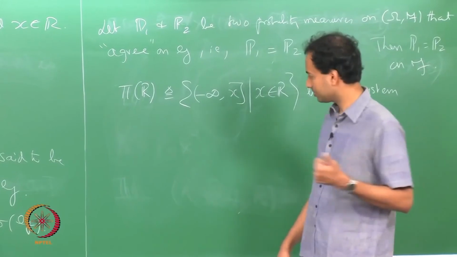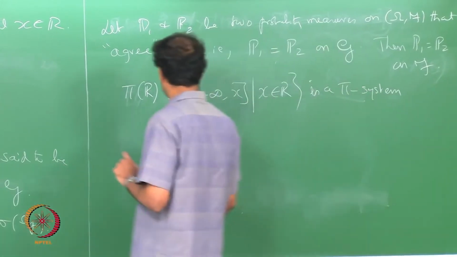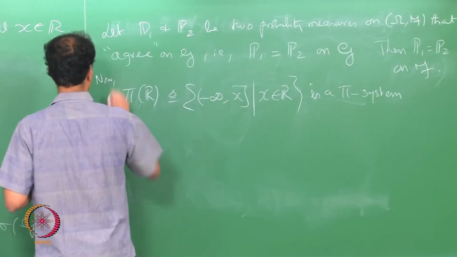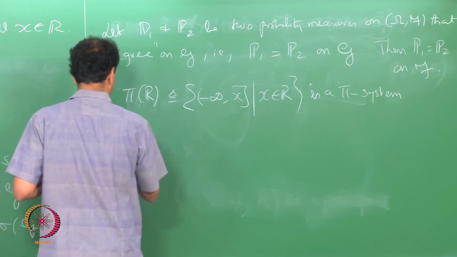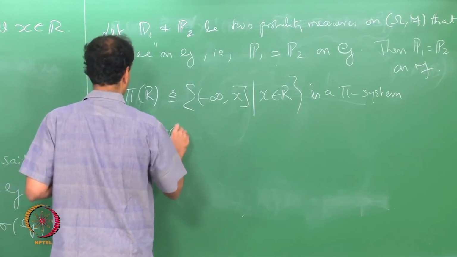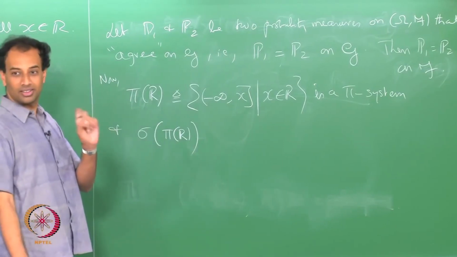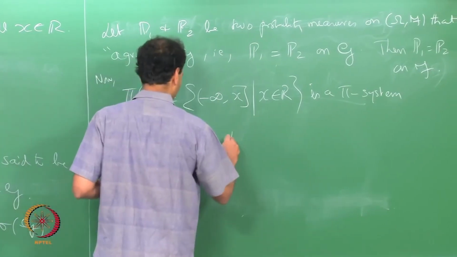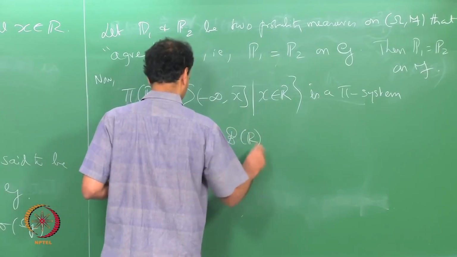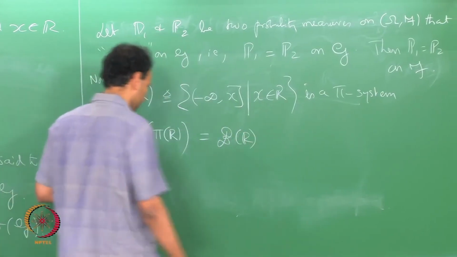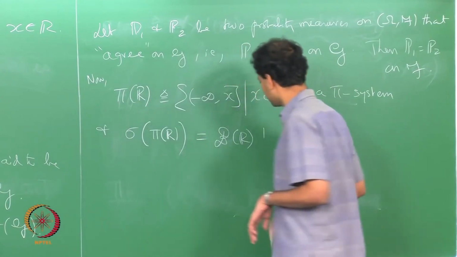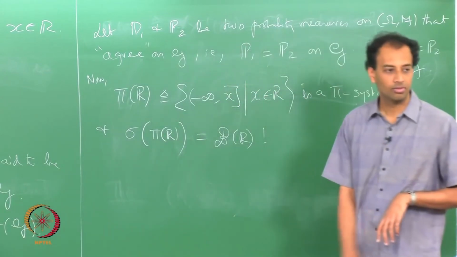And σ(π(R)) is what? It is the Borel sigma algebra, B(R).